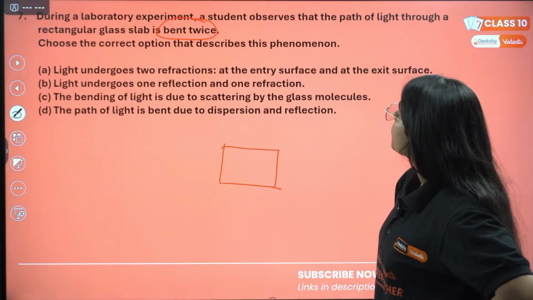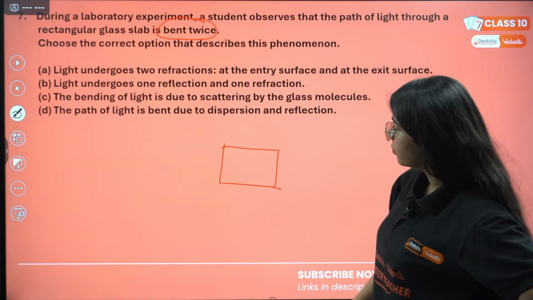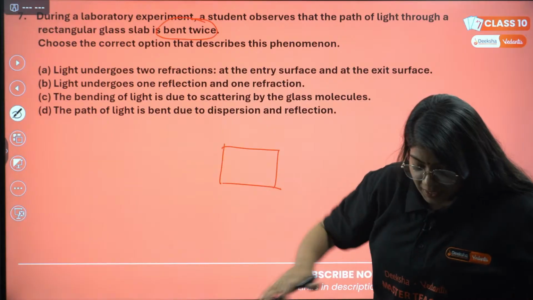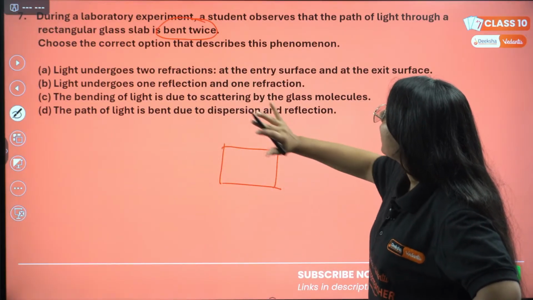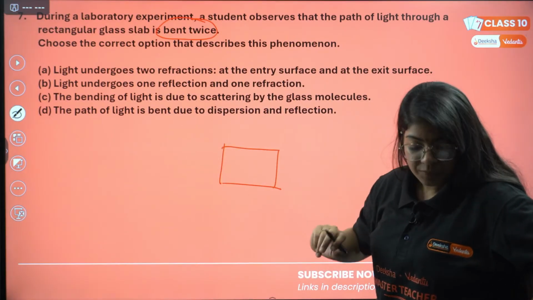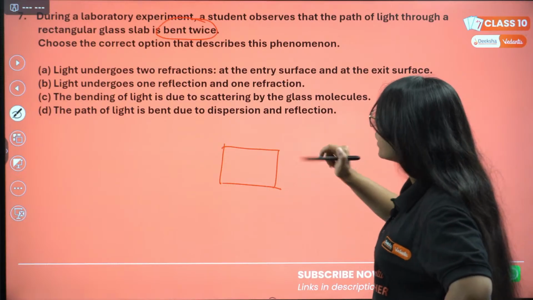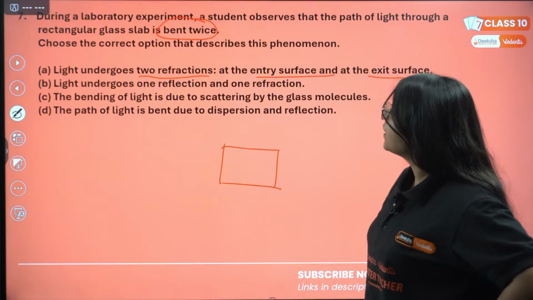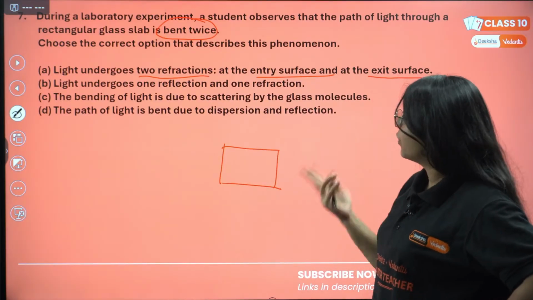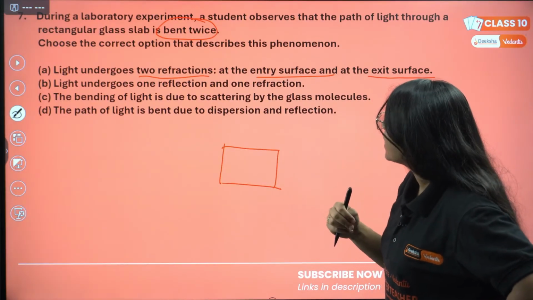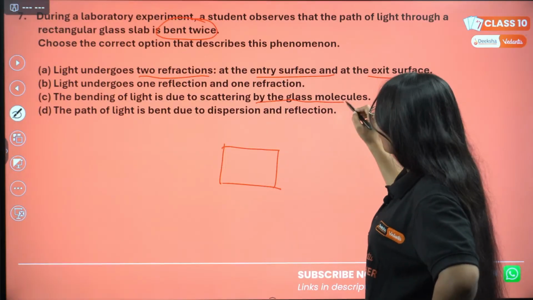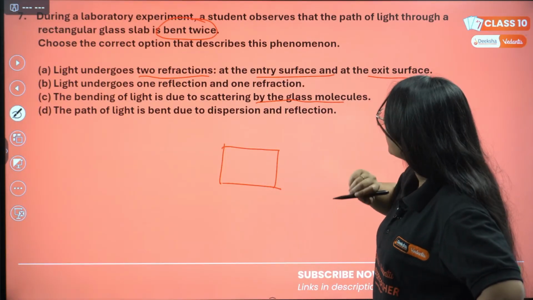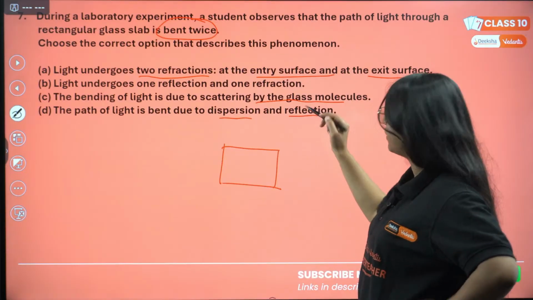Choose the correct option that describes this phenomenon. Option A: the light undergoes two refractions, at the entry and at the exit. Option B: light undergoes one reflection and one refraction. Option C: the bending of light is due to the scattering by the glass molecules. Option D: the path of light is bent due to dispersion and reflection.